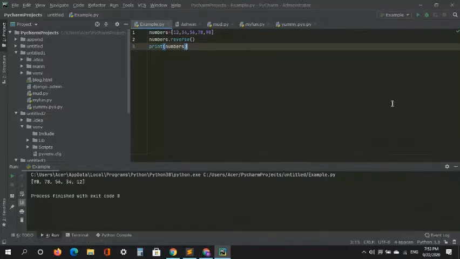So when I run this, boom. See, the whole list is jumbled up. So 90 has the index number of 0, 78 is 1, 56 is 2, 34 is 3, 12 is 4.